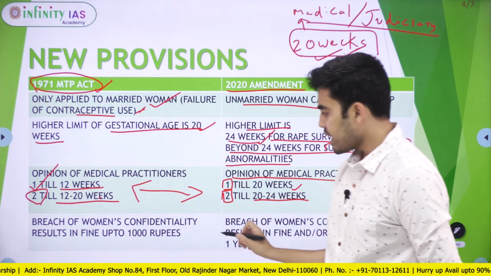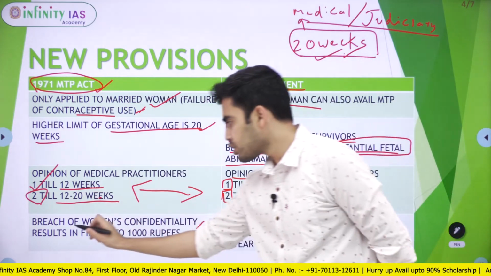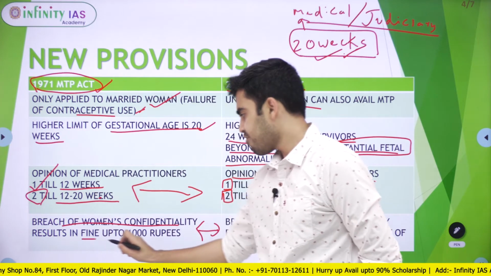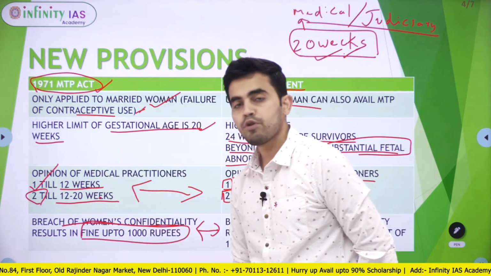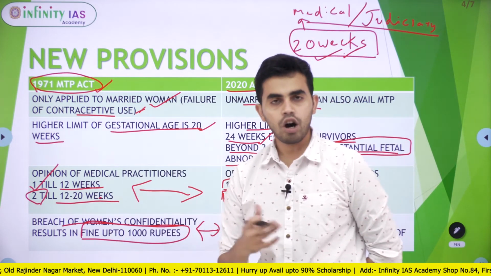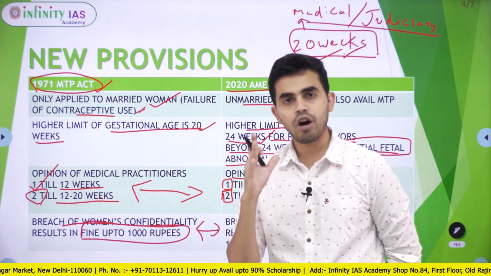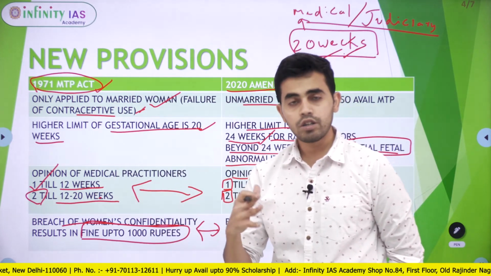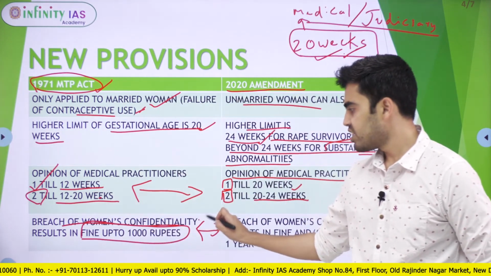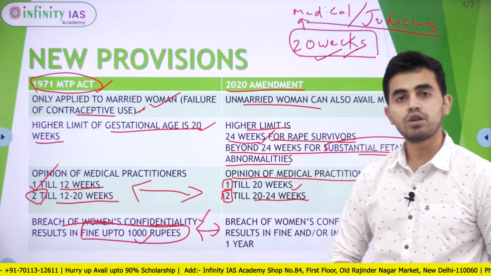Then one more condition that has been changed in the new act is if there is a breach of women's confidentiality. Under the old act, only a fine up to 1000 rupees was imposed on the medical practitioner. That is, if a woman approaches a doctor for medical termination of pregnancy, her details should be kept confidential. If the doctor leaks those details, it is called breach of women's confidentiality. And the doctor will be fined a sum of 1000 rupees.